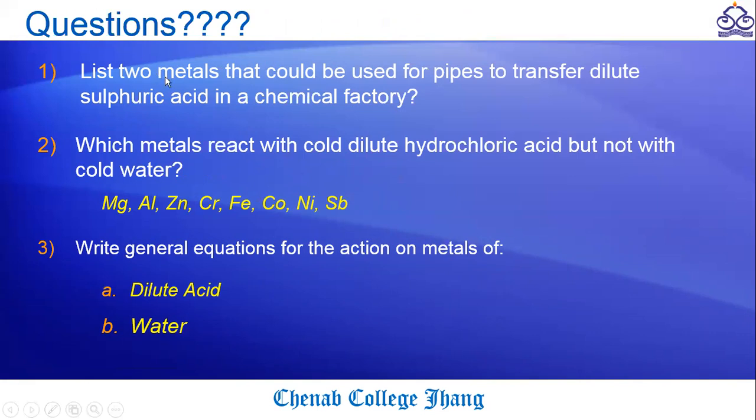The first question is, list two methods that could be used for pipes to transfer dilute sulfuric acid in a chemical factory. It means the pipes which are used in a chemical factory for distribution of sulfuric acid from one part of the factory to the other part are made of which metals? As we know, some metals dissolve in sulfuric acid and some do not. So just keep that in mind to answer the question. You can easily answer it if you know the reactivity series according to sulfuric acid or acid.